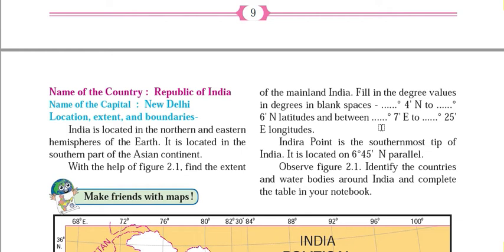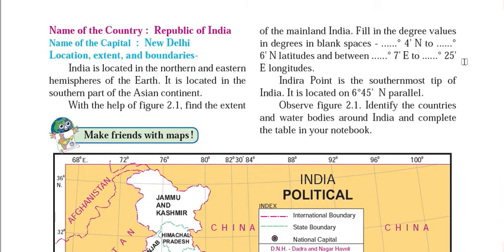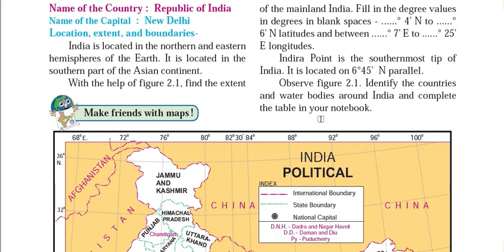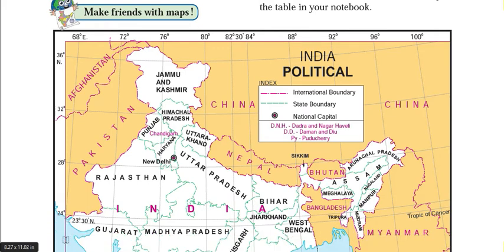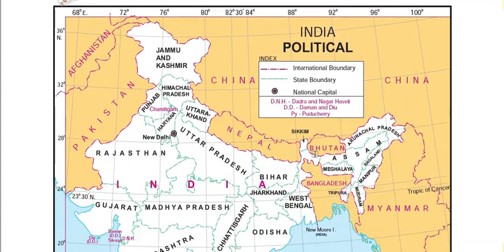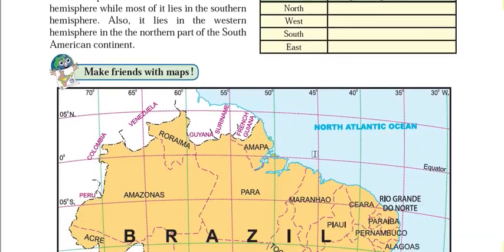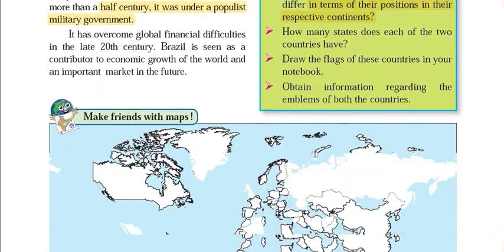So it is 68 degrees 7 minutes east to 97 degree 25 minutes eastern longitude. Here it is not exactly 68 because this part extends somewhat beyond 68, so here you have to put 67 degree 7 minutes east to 97 degree 25 minutes east. In this way you will be able to answer the question on the latitudinal and longitudinal extent of Brazil and India, okay. I hope it is clear to you.